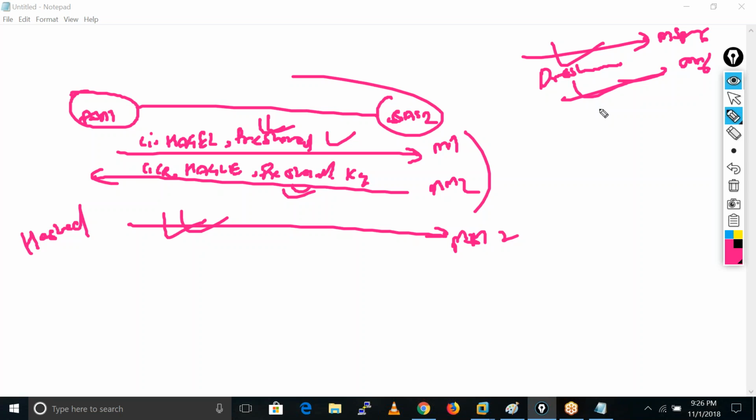That is the way they exchange it. In aggressive mode, they exchange the pre-shared key in message number 1 and 2, so anyone can see it because it is not encrypted and hashed. But in main mode, they exchange the pre-shared key in message number 5 and 6, and those messages are encrypted and hashed. So this is phase 1 in our IPsec VPN.